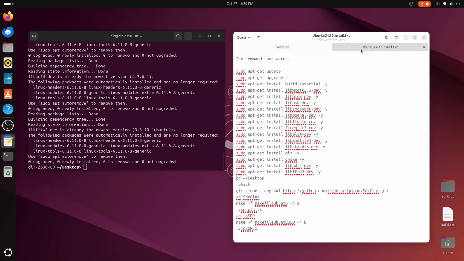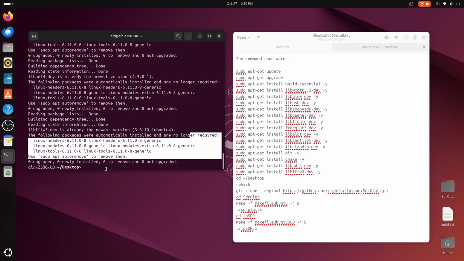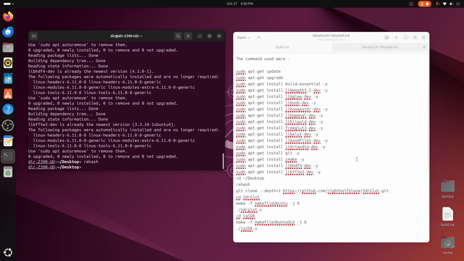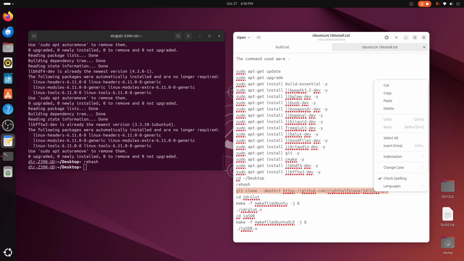And it's finished. Now we're on the desktop and we need to do a rehash. Under C shell you have to do a rehash, under bash you don't have to do anything, because it's loaded a bunch of new libraries and stuff. And then you do a clone of sdrglut.